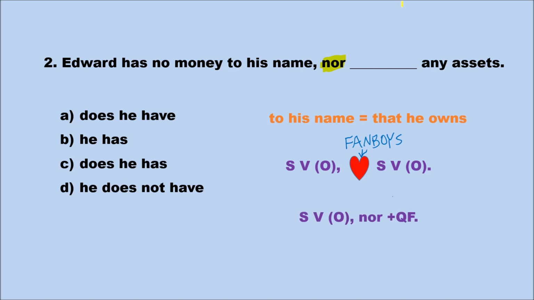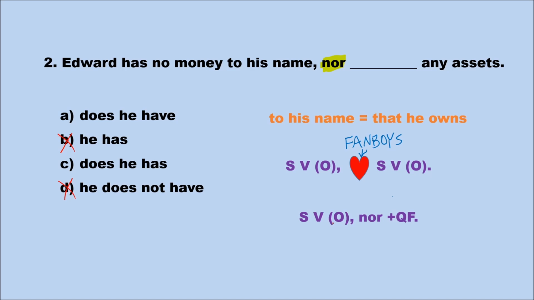When we use nor in a compound sentence, we're looking for a question formation after, even though it's not a question. Yudee, what choices here could you eliminate? Based on the structure, I would cross out B and D because you can see it starts with subject and then verb. Excellent observation, Yudee, because B and D both begin with the subject, as you said. They are not question format.